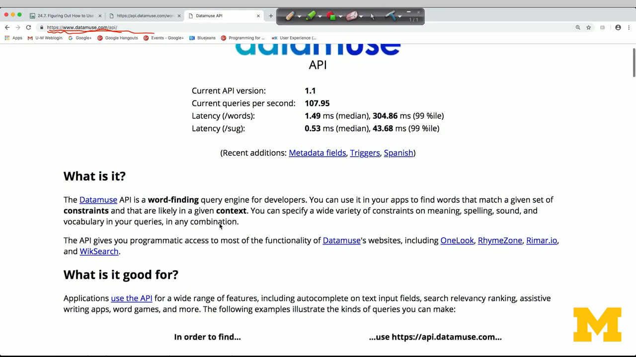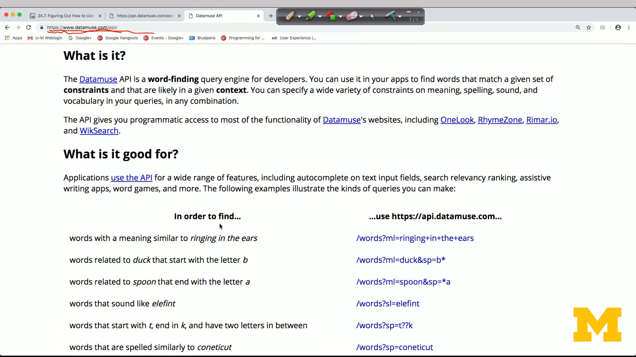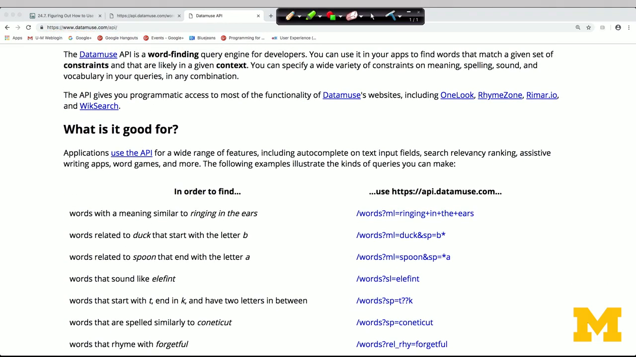And we'll see, they have lots of things in here. In this documentation, they tell us that the main URL is going to be api.datamuse.com. And then they tell us some things that might go after that. You might have /words, question mark, something, or we'll see a little later on that there's some other things. There's one other endpoint besides words. So we'll describe /words as being one endpoint, and then the things after the question mark as being query parameters. So you can ask for ml and give a value, ringing in the ears.